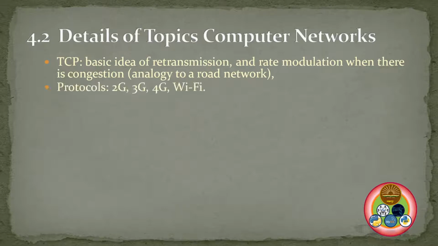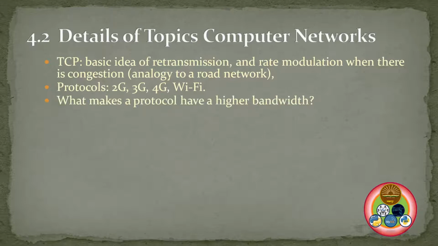Then we'll go over some basics of TCP. TCP is the Transmission Control Protocol. It is used along with the Internet Protocol on our internet. Then we'll see what 2G, 3G, 4G, and Wi-Fi are. We'll have just a basic idea of that. Then we'll see why some protocols have higher bandwidth, like why 4G has higher bandwidth than 3G and 2G.